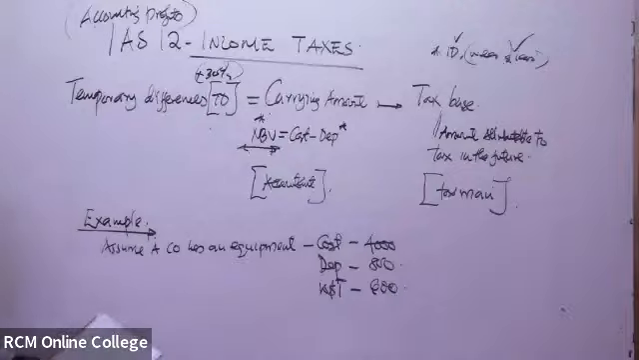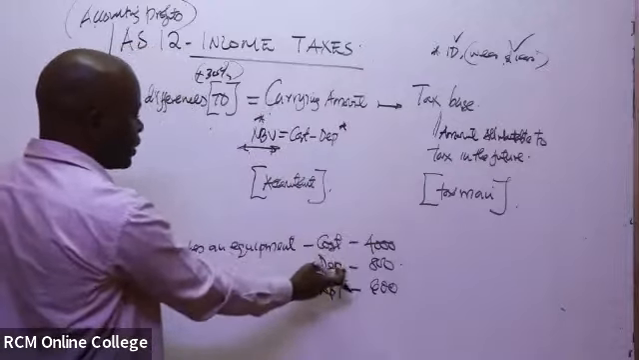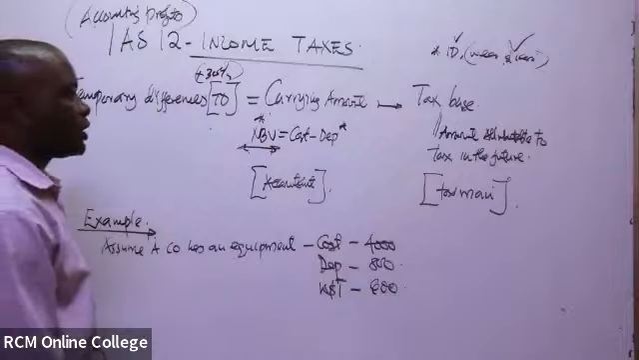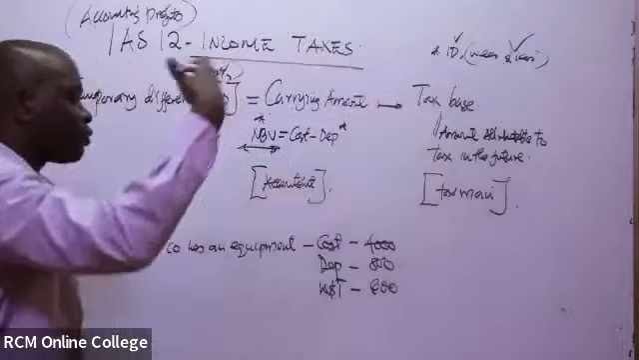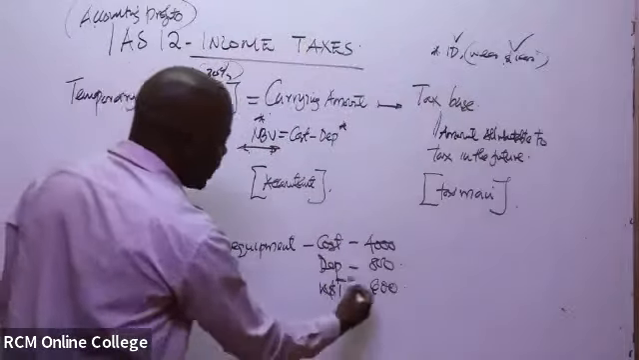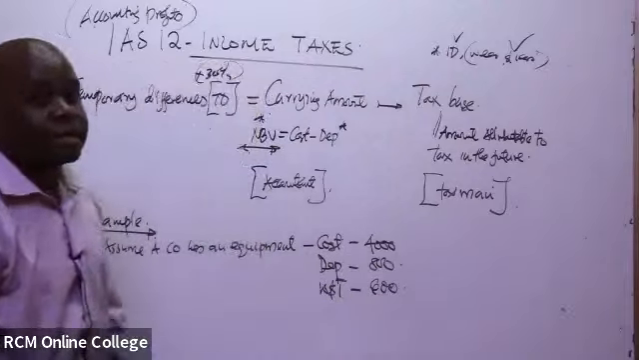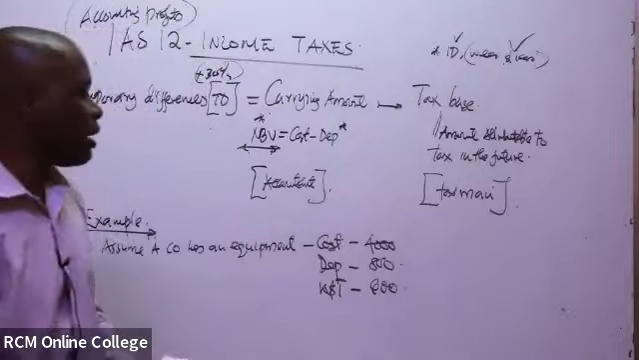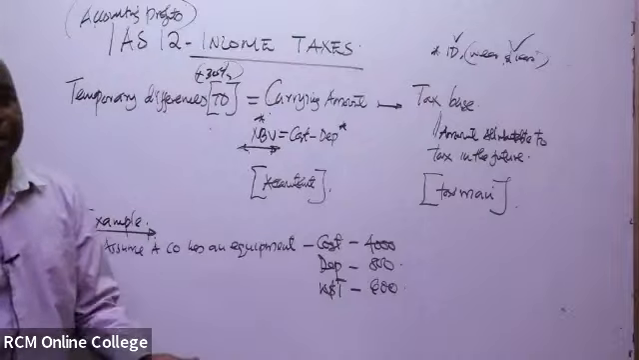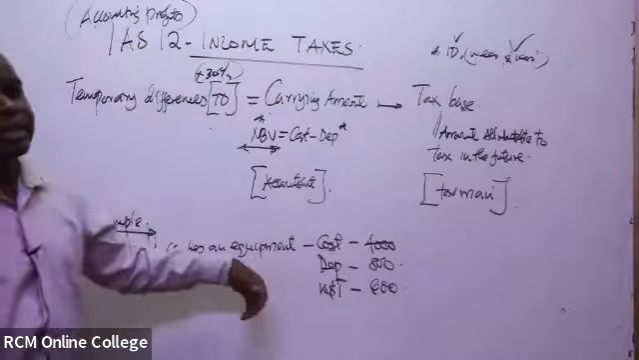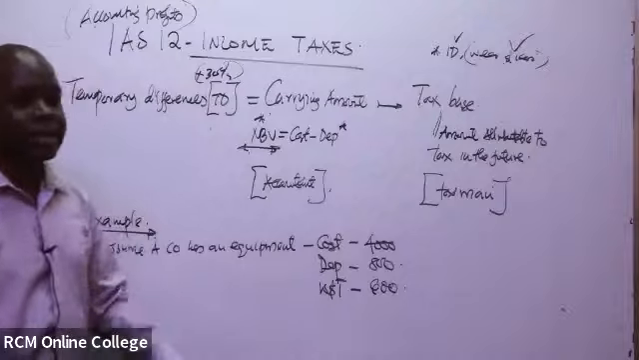So for us to determine the carrying amount, we take the cost minus the depreciation. But to determine the tax base, what the taxman would have considered, we take the cost minus the wear and tear, because depreciation is not considered by the taxman. In taxation, you'll be told that when you're determining the taxable profits to be taxed, you add back depreciation. Because for the taxman, the only language he understands is wear and tear.